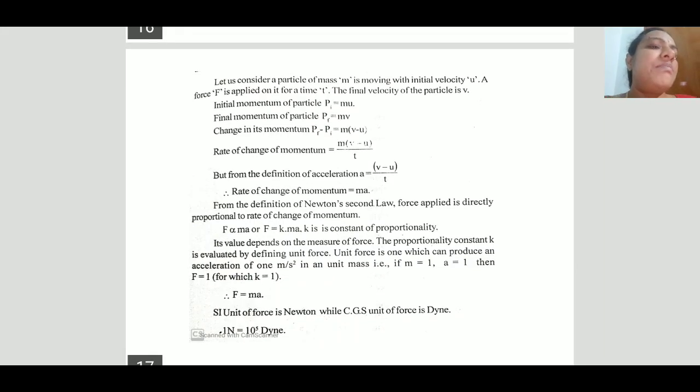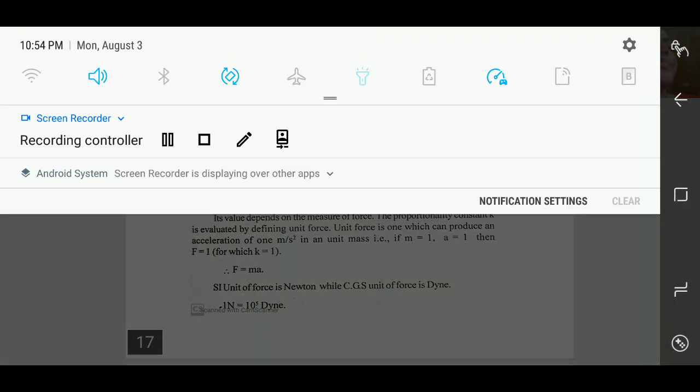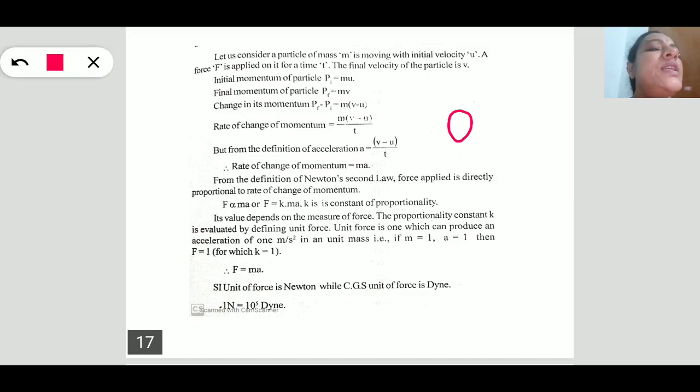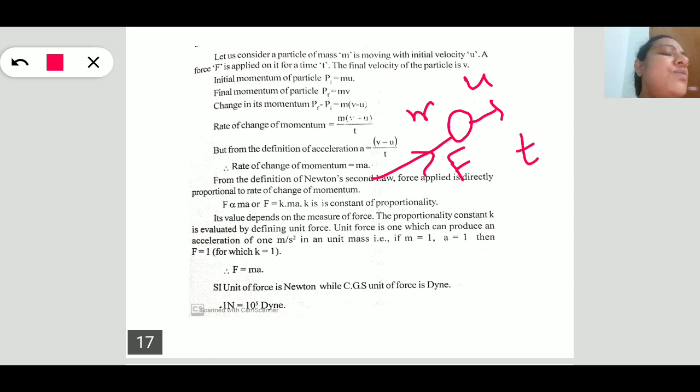Consider a body of mass m, a particle moving with initial velocity u. Mass is m, and due to the application of this force for time t, the final velocity of this body changes to v. Then what is the change? Just calculate the change in momentum. What is the initial momentum? What is the final momentum?